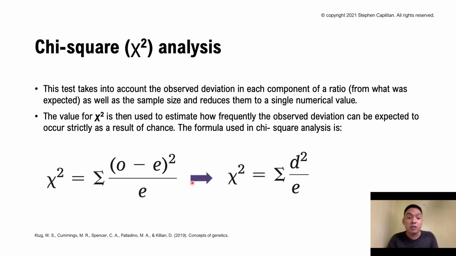Thus, this equation is reduced to chi-square equals the summation of your deviation squared divided by your expected outcome. This is the simplest statistical test for assessing the goodness of fit of the null hypothesis, which is your chi-square analysis.